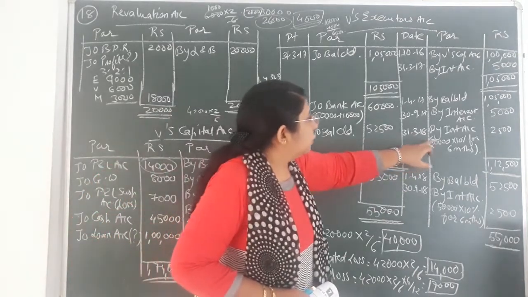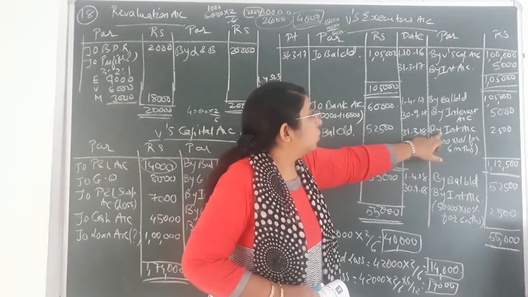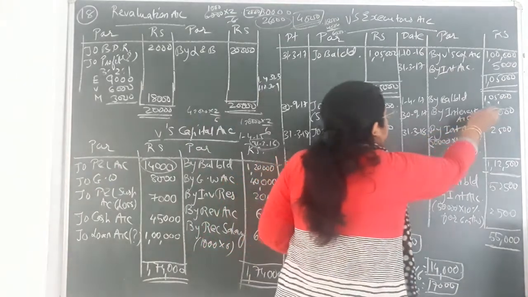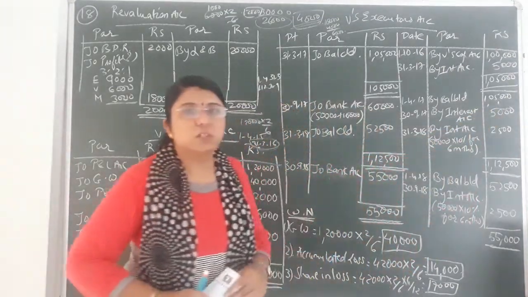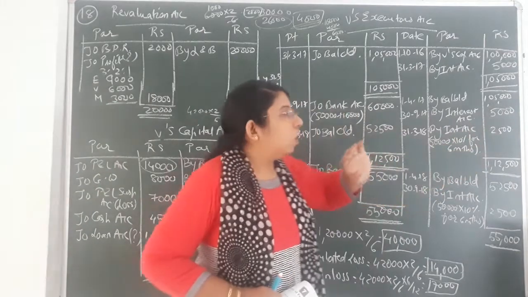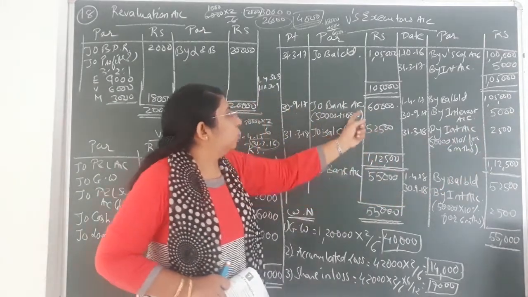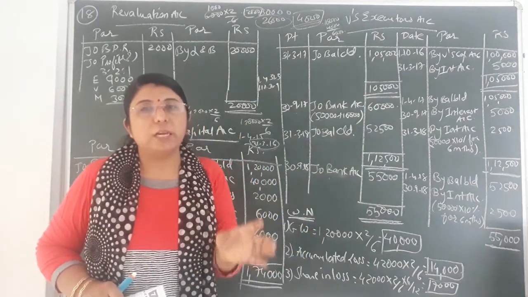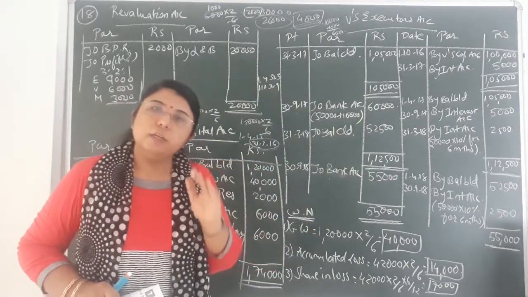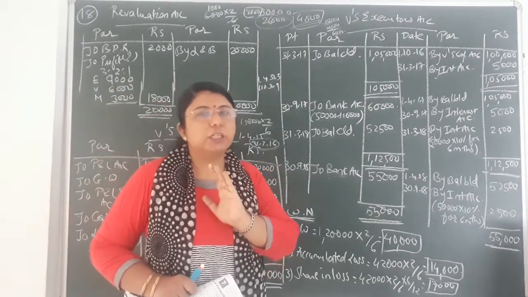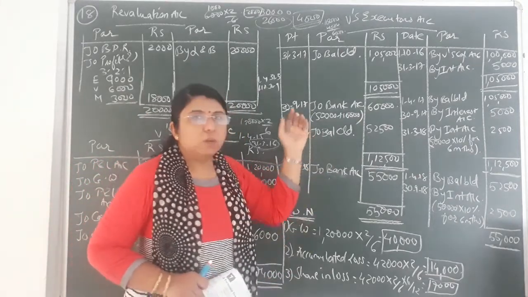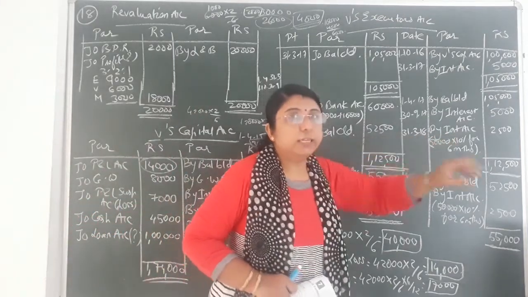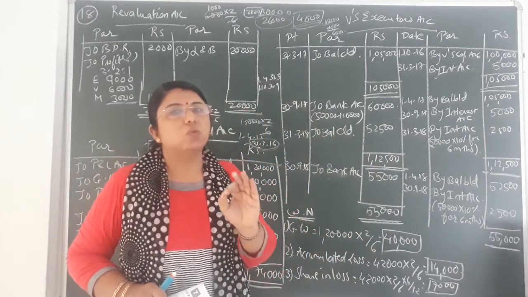So you can see 31st March 2018, I have found second interest. Now how did this second interest come? First interest, that was on the total amount, that is 1 lakh at 10% for 6 months, that came to 5,000. Now on 30th September, you are paying rupees 50,000 plus 10,000, that is 60,000. So now how much amount remains to be paid to the V's executor? That is only rupees 50,000. From 1 lakh, 50,000 you have paid on 30th September. So the remaining amount is only rupees 50,000. So now interest, whatever you calculate, will be on the remaining amount only, that is rupees 50,000.